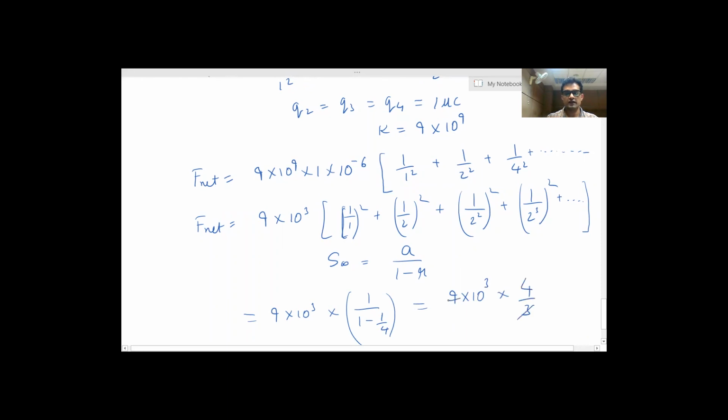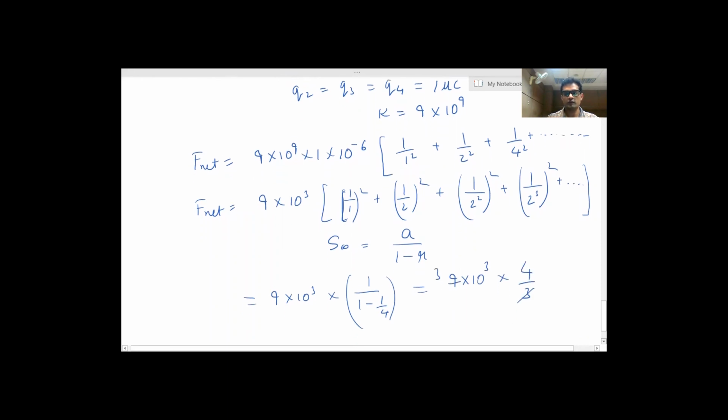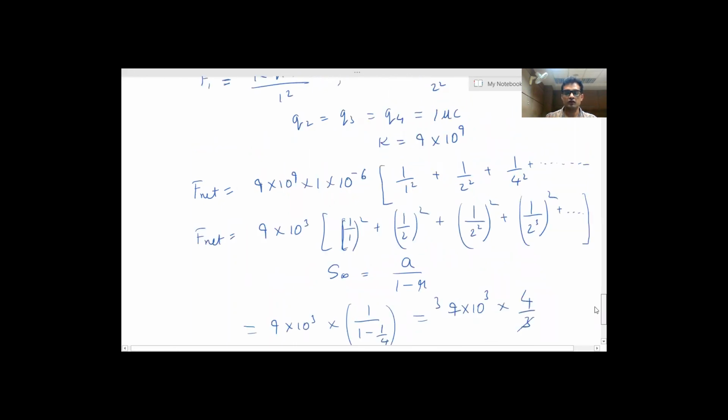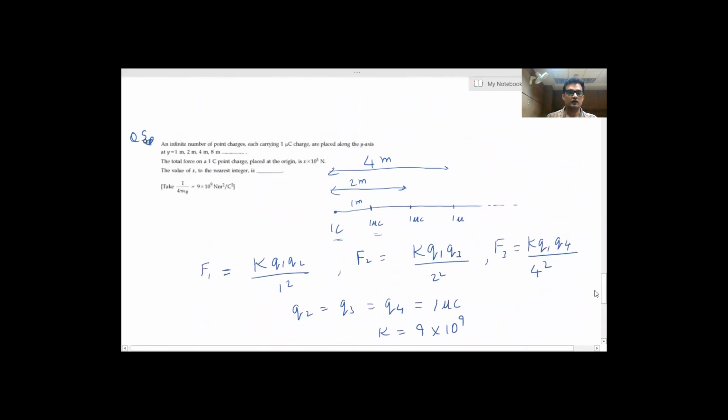So this gets cancelled, this will be 3. So I am getting the total force F net as 12 into 10 to the power 3 Newton. And in this question it is asked that the force is x into 10 to the power 3 Newton. So I am getting the value of x as 12. So answer will be 12.